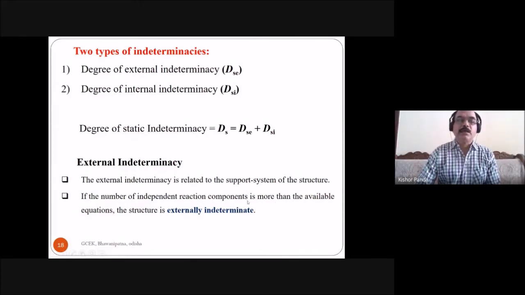So this is externally indeterminate to how many degrees? 1 degree, because you need one more equation to solve the problem. So the degree of static external indeterminacy is equal to 1, because 4 minus 3 is equal to 1. This is DSC.